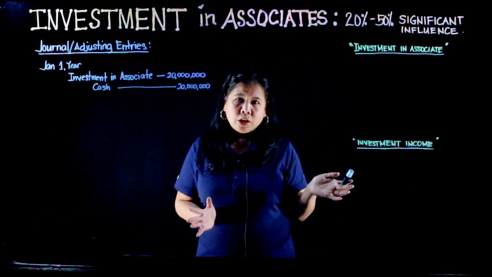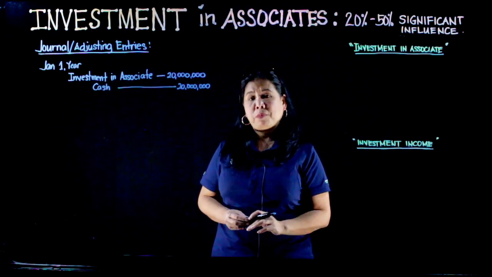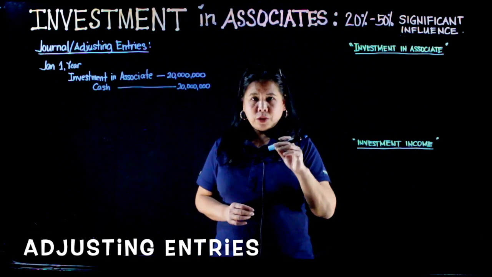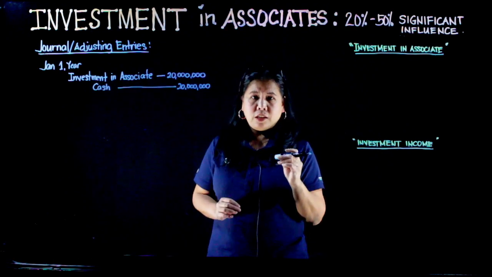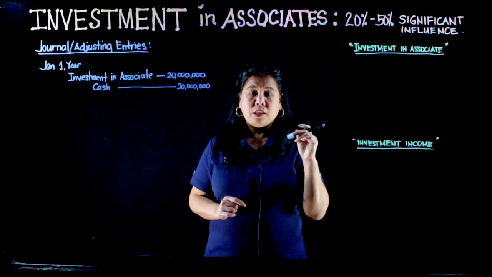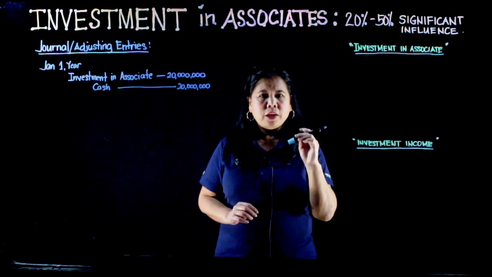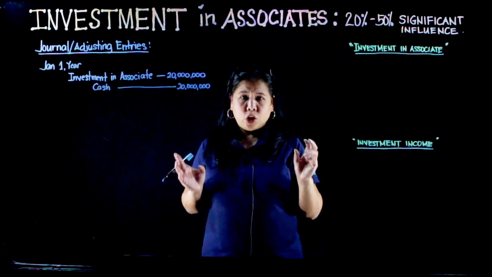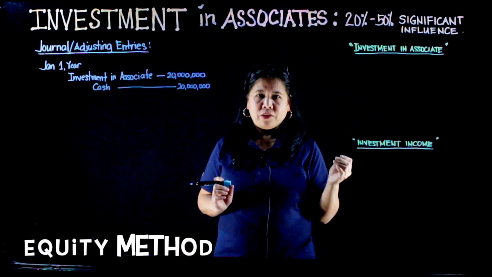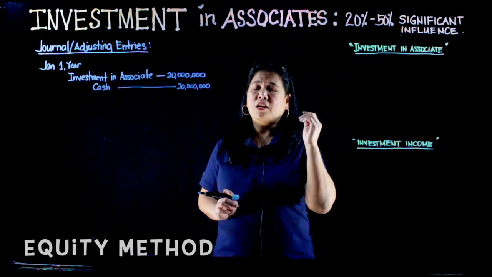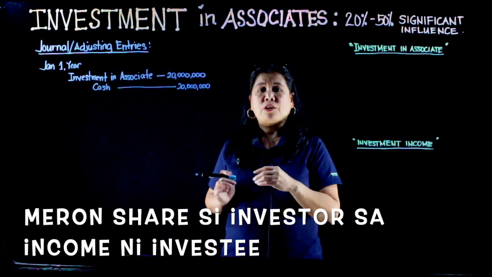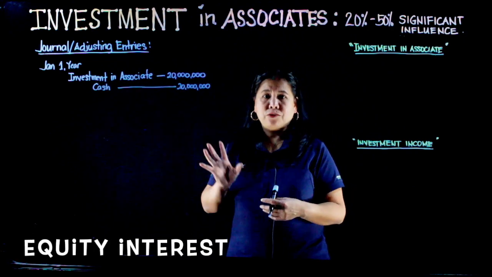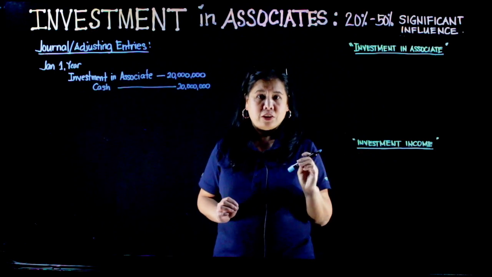At the end of the year, kapag ikaw na accountant, mag-prepare ka na ng financial statements, meron kang magiging adjusting entries. According to the practice questions, the investee reported a net income of 16 million at the end of the year. So, anong mangyayari sa investment ni investor dito sa investment in associates where we use equity method? Itong net income ni investee, merong share si investor doon according to their equity interest.